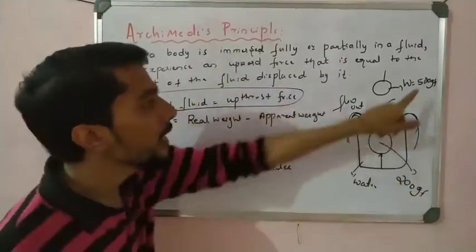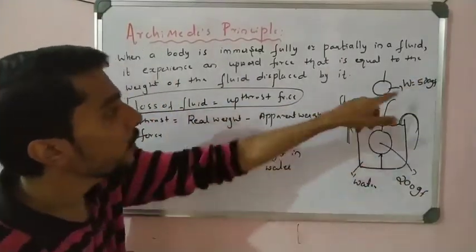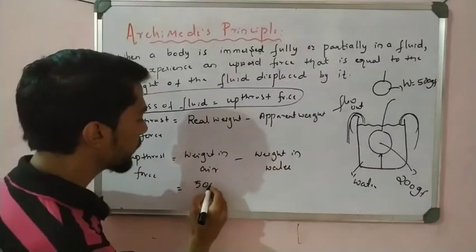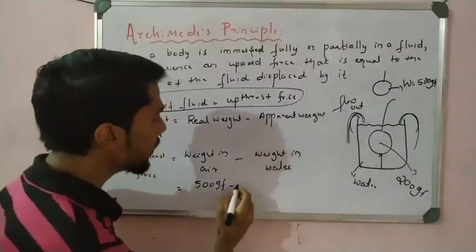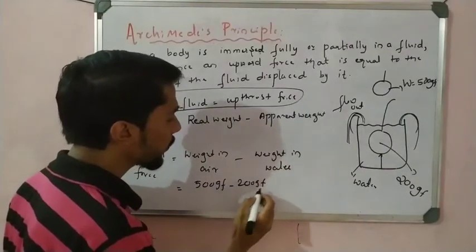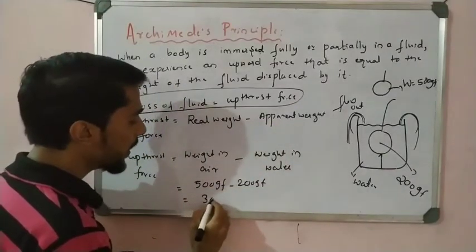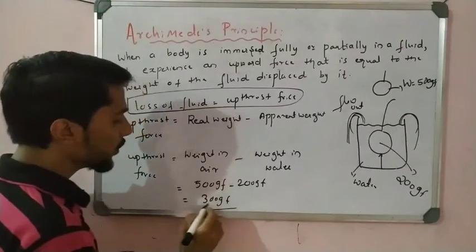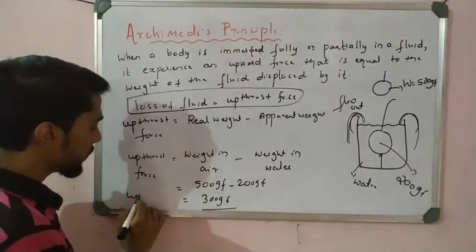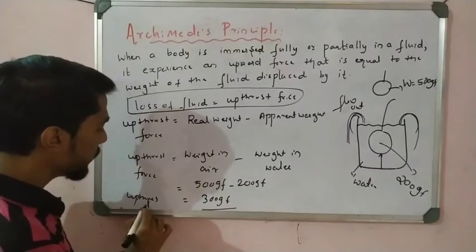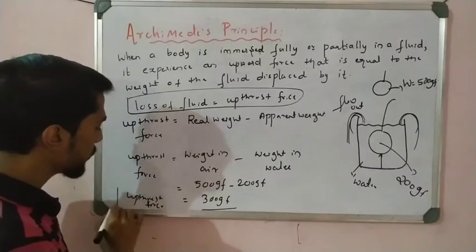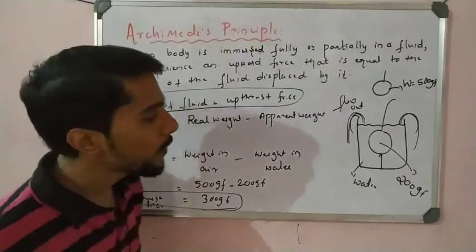So the real weight is 500 gram force, but the apparent weight in the liquid is 200 gram force. So we get 300 gram force. That is the upthrust force. That is how we calculate the upthrust force here.